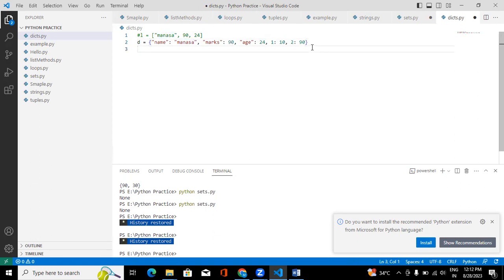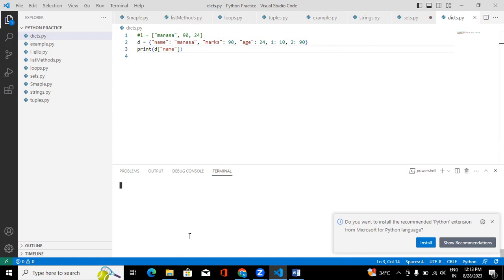In list and tuple, we used indexes to access the elements. In a dictionary, we are going to use keys to access the values. Now I want to print Manasa. Manasa is the value, and the key assigned to it is name. So you need to give print, and here also you need to use square brackets for the index and give the key. Now if you run python x.py